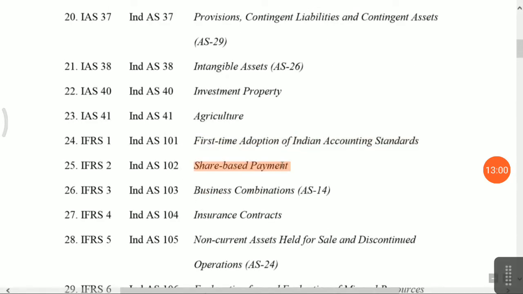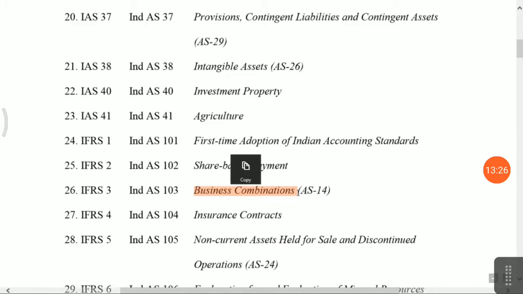Share based payment, there is no accounting standard. Okay, only a guidance note is there, but in the international way there is an accounting standard, that is IFRS 2. We have given number 102. Okay, we have just added 100 to each accounting standard, so that it will give similarity.